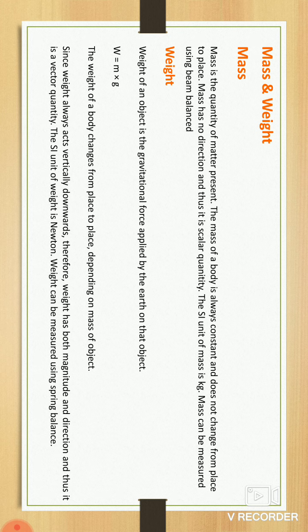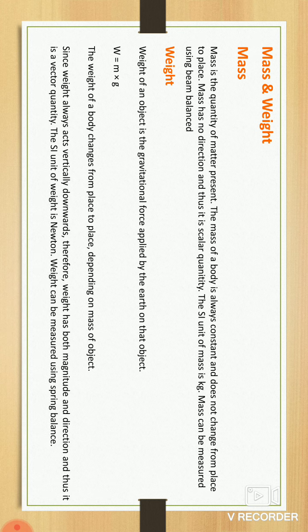Okay, next point is weight. The weight of an object is the gravitational force applied by the earth on that object. Weight means the force applied by the earth on the object in the downward direction. The formula of weight is W equals mass of that object into gravity, the product of mass and gravity.